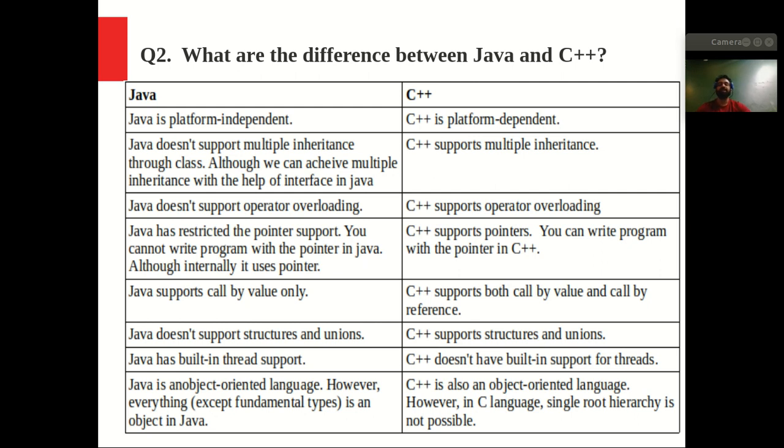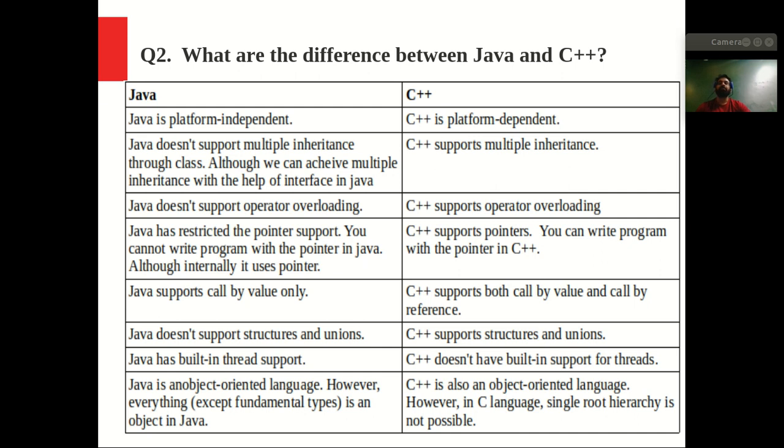Now let's move to the next point: Java supports call by value only, and C++ supports both call by value and call by reference. So let's discuss what call by value and call by reference are. Basically, in a method, we can pass two types of parameters. It can be a value or it can be a reference. In the argument of a method, we can pass the value, right?